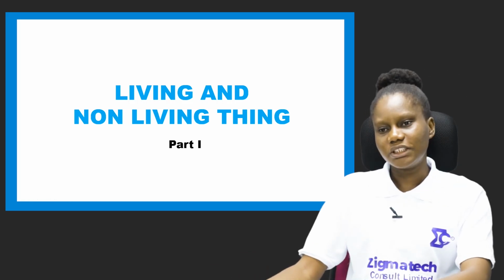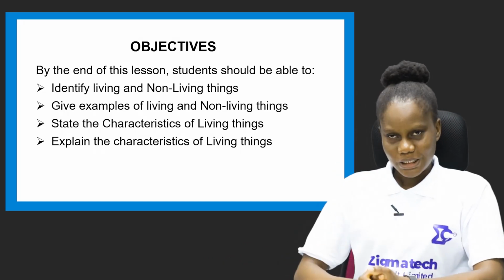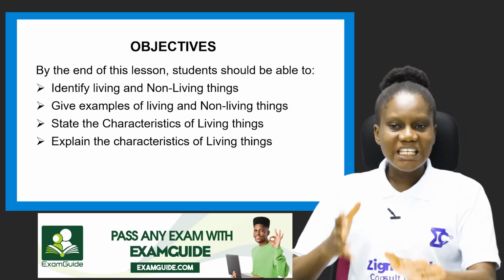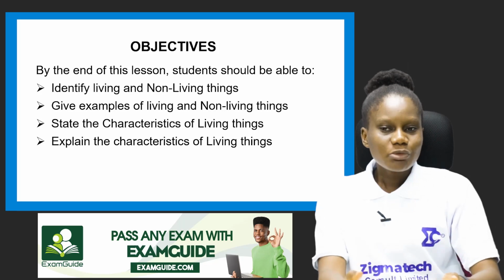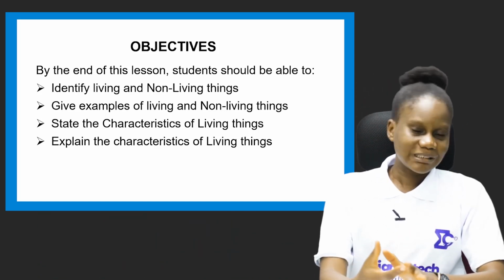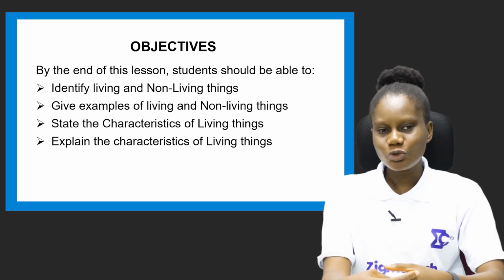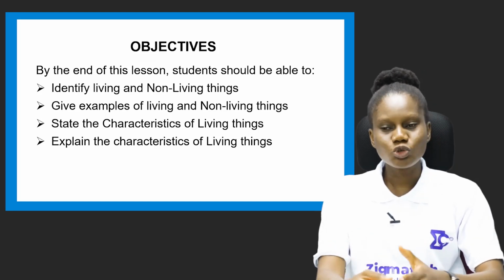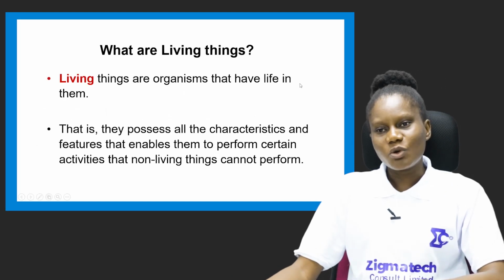Living and non-living things. So the objective at the end of this class, you should be able to identify living and non-living things, give examples of living and non-living things. You should be able to state the characteristics of living things and also explain. You know, there's a difference between stating and explaining. So you're not just stating, you're not just mentioning or listing them. You should be able to explain the different characteristics of living things.